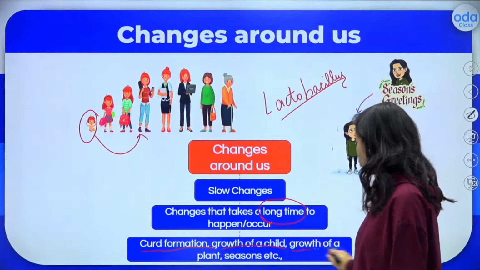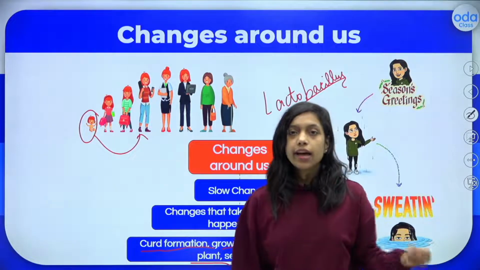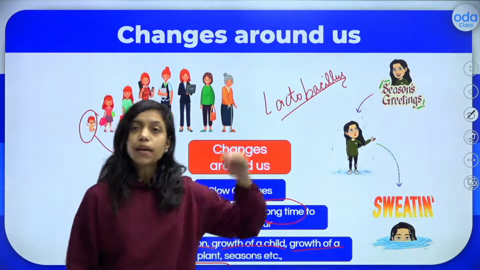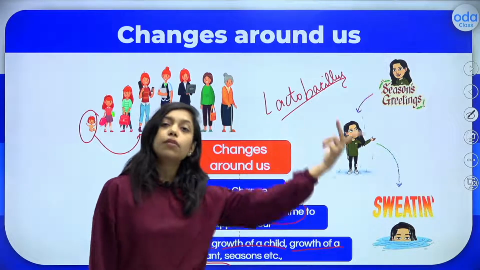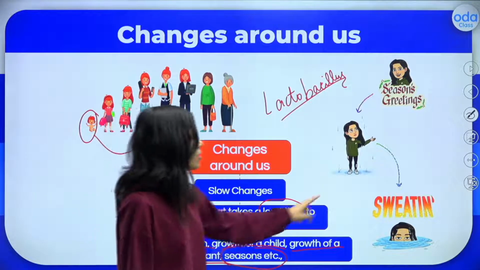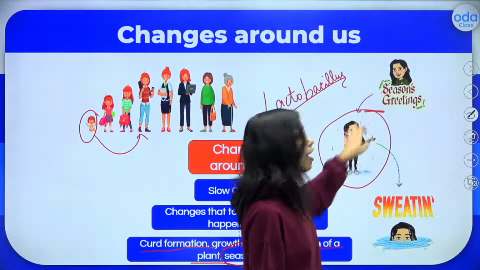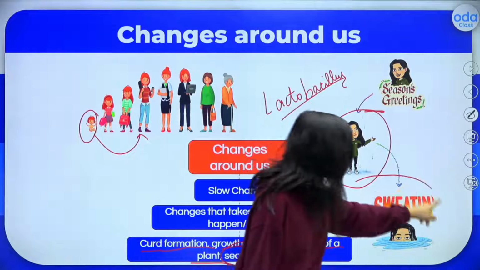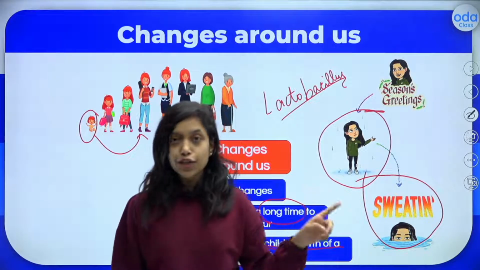And we have growth of a plant. You sow a seed and suddenly tomorrow you will get a tree. That is not possible, right? It takes many months. The seed will become a seedling, a small plant, and then grow into a big tree. Not only that, seasons also, right? Sometimes it will be rainy season, and the next day it will not be summer season. After some months it will be summer season. Seasons are also slow changes. I hope it is clear to all of you, right?